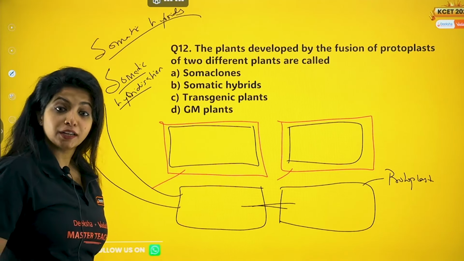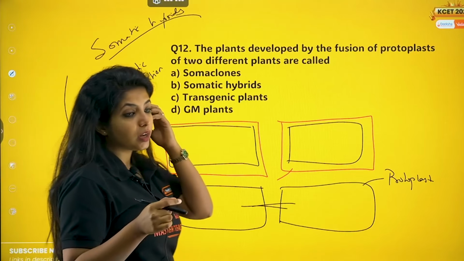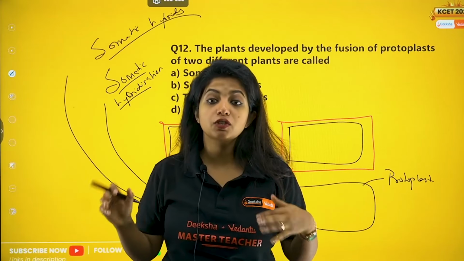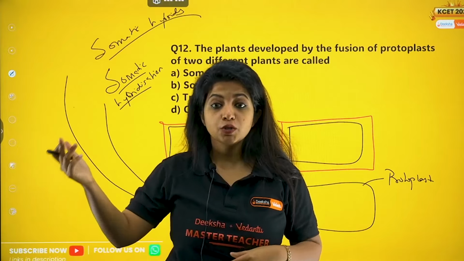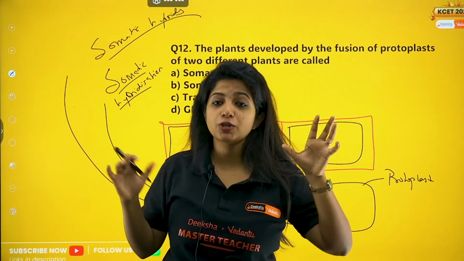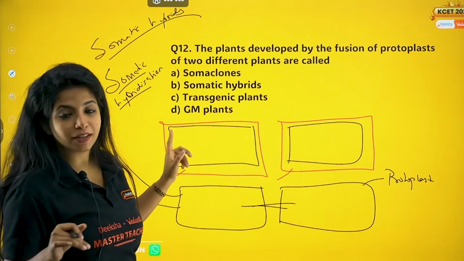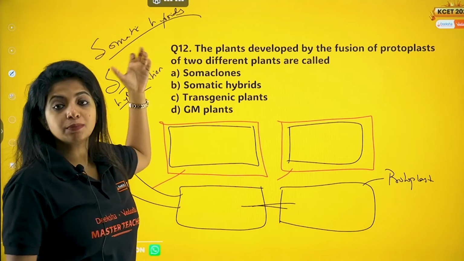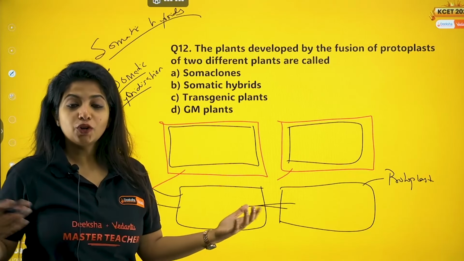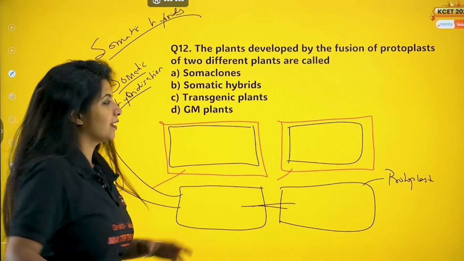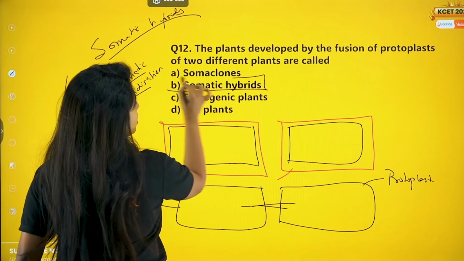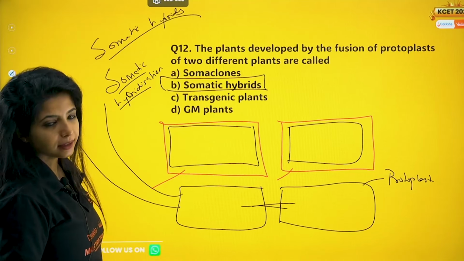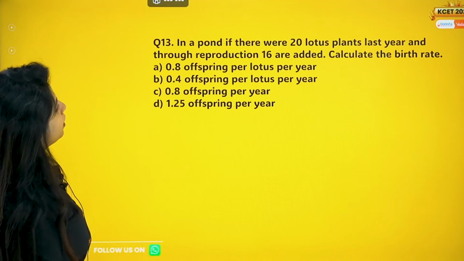Okay, somaclones are different. In tissue culture, from one part of the plant you get multiple plants being formed. They all look the same, which is why you call them somaclones. So that happens in tissue culture, micropropagation, things like that. Here it is somatic hybrids. Remember, they undergo somatic hybridization and you are calling them somatic hybrids. Example, potato and tomato. I fuse them, I get pomato. So over here B is your answer for this question, somatic hybrids. Cool. Let's go. Question number 13.